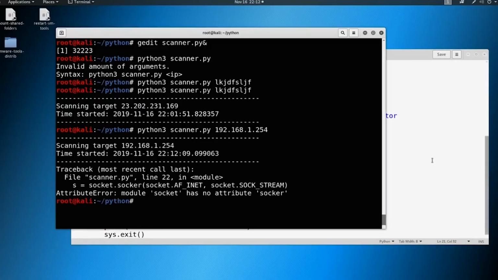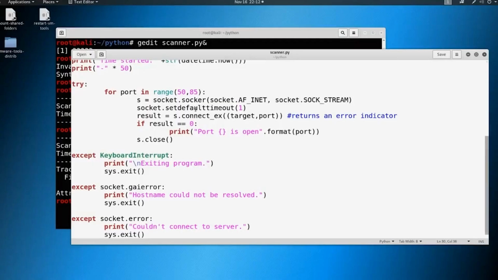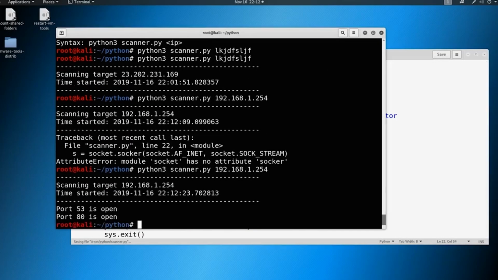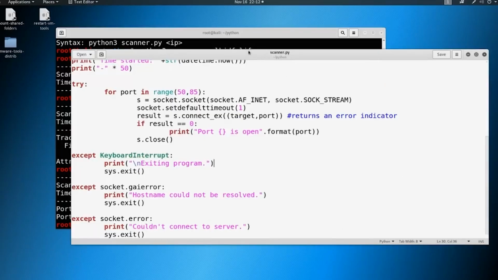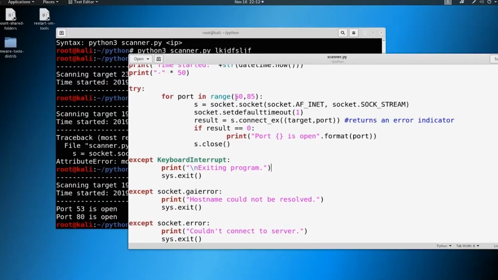and I have a typo. I have something called soccer here. I sure do. If you caught that originally, good job. You knew I was going to mess up. Let's try it one more time. And there you go. It ran through really fast and said port 53 is open, port 80 is open, and immediately it knew. So it did its job. It went out there and found port 53 and port 80, which is what I was expecting. Hopefully yours did the same.